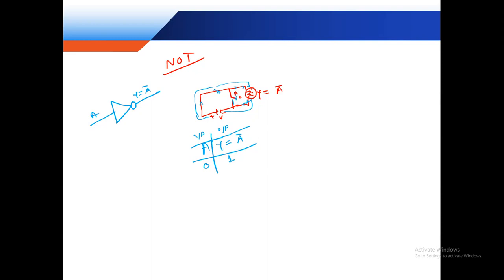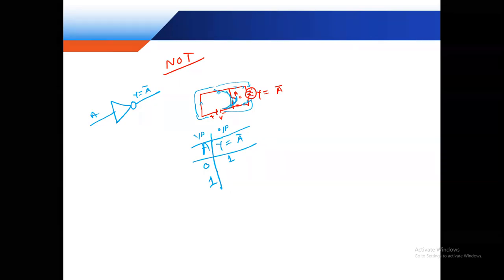But if this is shorted, if this line is short, means A is 1. If the line is short, this is the short path and this is the barrier path. This is the resistive load. So the current must flow through the short path.